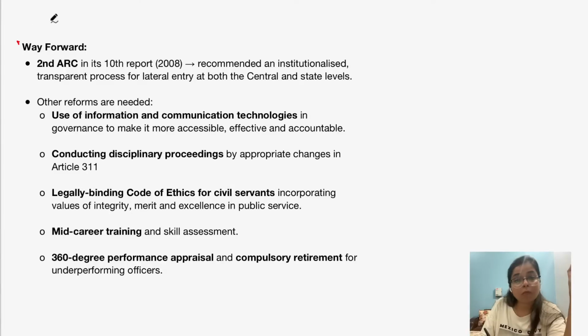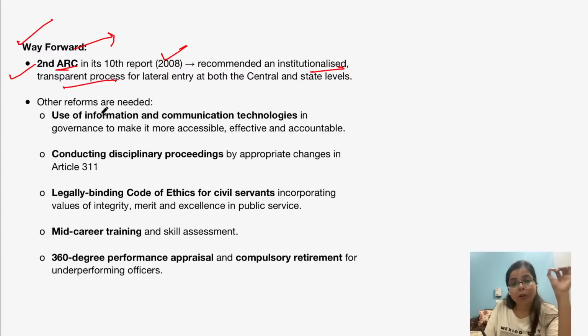Now, what is the way forward? The way forward is that the second ARC, Administrative Reforms Commission, in its 10th report, and this was also recommended by the first ARC, and even the second ARC in the year 2008, recommended that there should be an institutionalized and transparent process for lateral entry, both at the central level and at the state level, right?